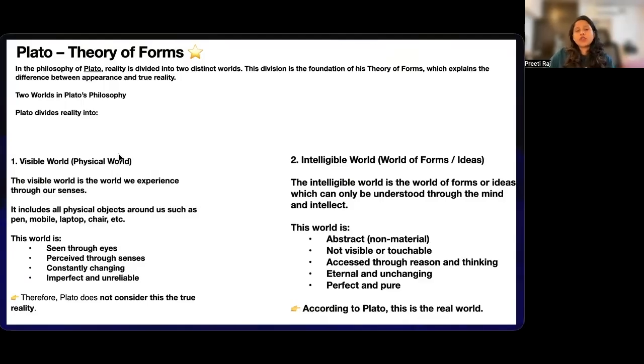So, according to Plato, there are two kinds of reality. What we see around us is not the ultimate truth. The real truth is the world of ideas or the world of form. So one, he says, is the physical world, which is the visible world in front of us. This world we can see, we can touch, hear, feel. For example, you can touch a pen, you can feel a pen. There is a chair which you can touch, mobile phones, laptops. So all these come under the visible or the physical world.